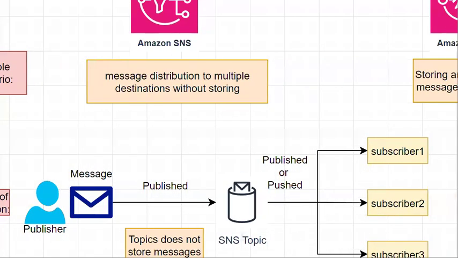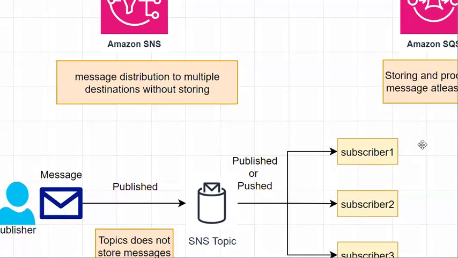Here we use the SNS topic as a buffer to move our message from the publisher to multiple subscribers. Here we have subscribers, not consumers.